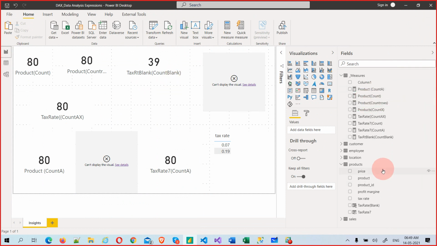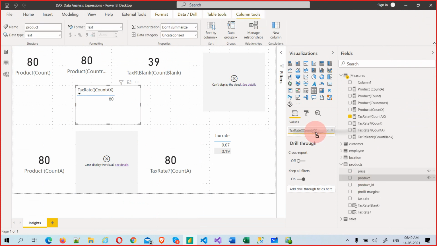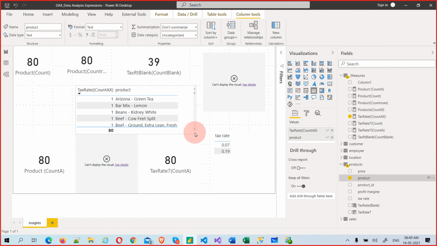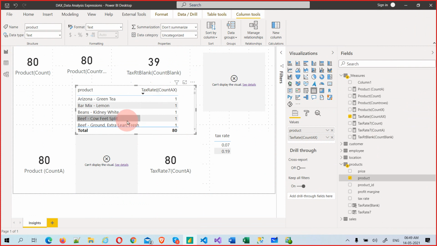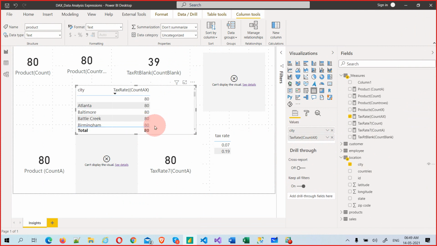Okay, simply you can take whatever count you have. Let's say countax is working, right? So let me convert this into a table. Okay, table came. So now I will put some table products. See, it will just give the count. See, it will split up based on my dimension. If you want to put another location dimension, let's see, will that work? City, let's take city of tax rate count. See, tax rate count, it's working.